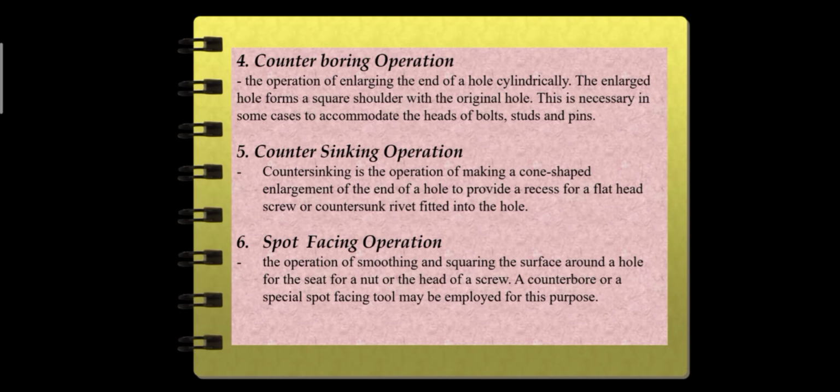Countersinking operation. Countersinking is the operation of making a cone shape enlargement of the end of a hole to provide a recess for a flathead screw or countersunk rivet fitted into the hole. Spot-facing operation. The operation of smoothing and squaring the surface around the hole for the seat for a nut or the head of a screw. A counterbore or a special spot-facing tool may be employed for this purpose.